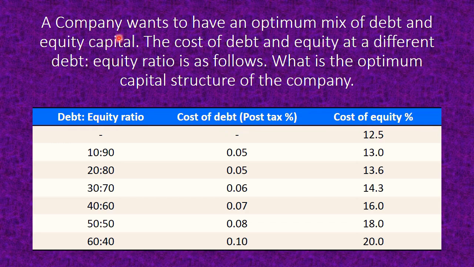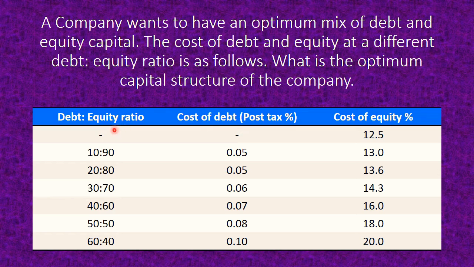The numerical is very simple. A company wants to have an optimum mix of debt and equity capital. There are two options available with them, debt and equity, and the company is trying to identify the best possible form of capital structure. The cost of debt and equity at different debt to equity ratios are as follows. What is the optimum capital structure of the company? They have given various debt equity ratios, various combinations of debt and equity.